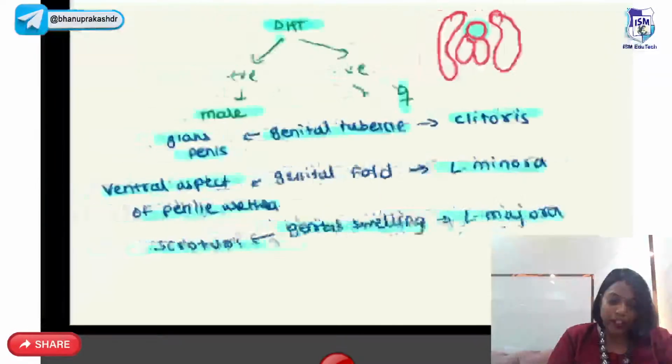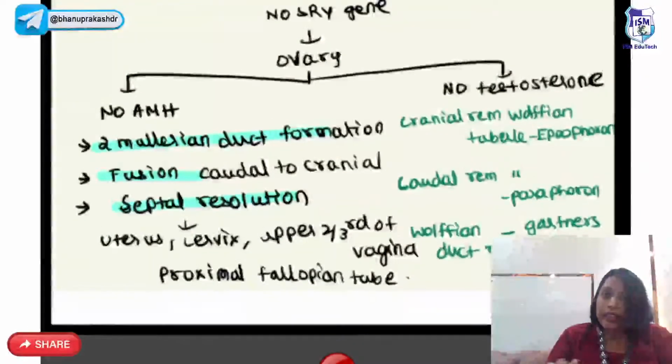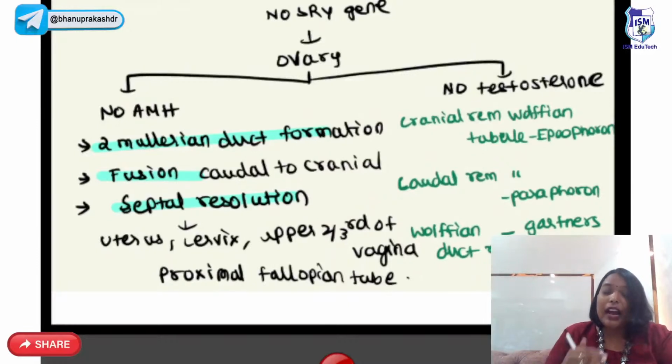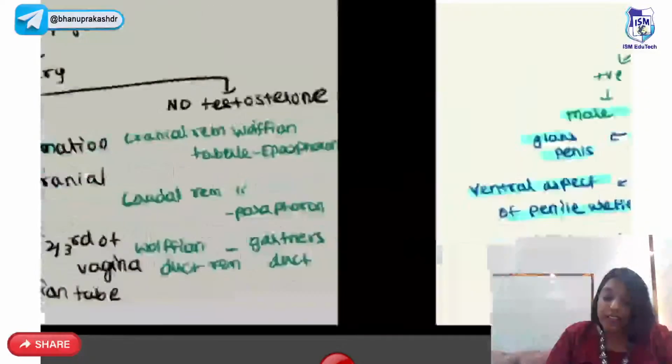We'll quickly repeat once again about the female genital tract. There is no SRY gene, that's why ovary develops. No AMH, so two Mullerian ducts form. They fuse caudal to cranial, and the septum inside will get resolved. After the septum resolves, it results in uterus, cervix, upper two-thirds of vagina, and proximal fallopian tube. As there is no testosterone, the Wolffian duct will regress. Cranial remnant is epophoron, caudal remnant is paraphoron, and Wolffian duct remnant is Gartner's duct. Simple.